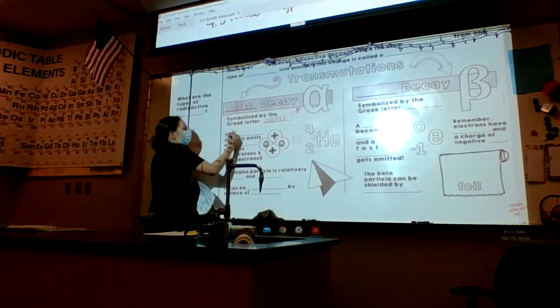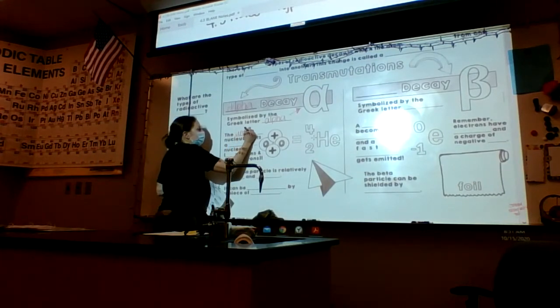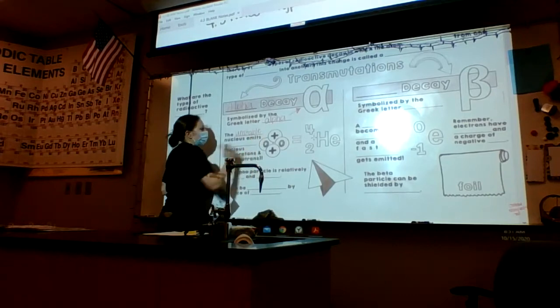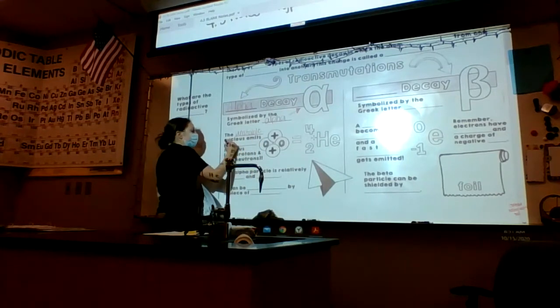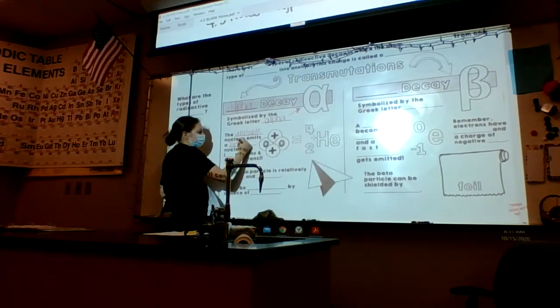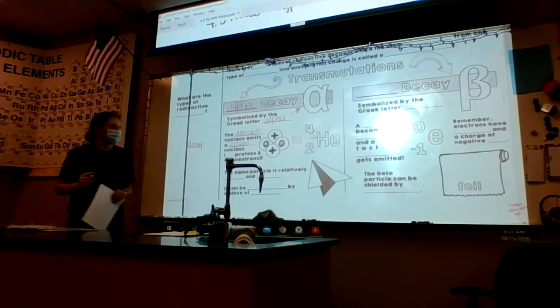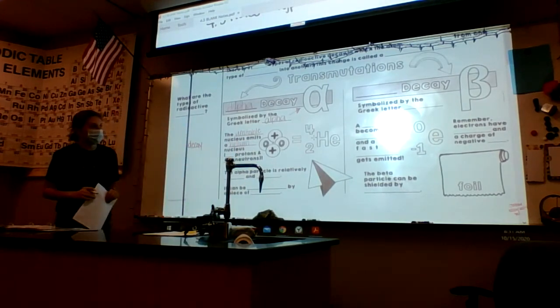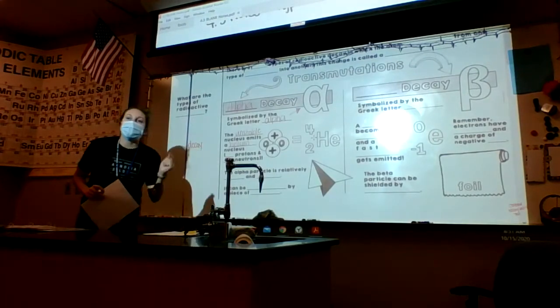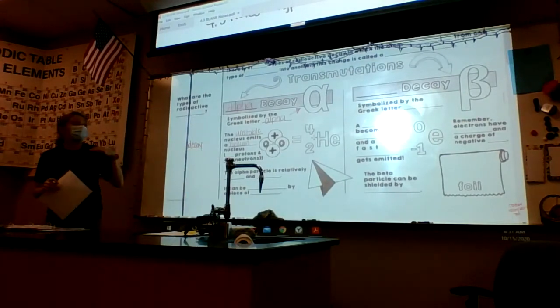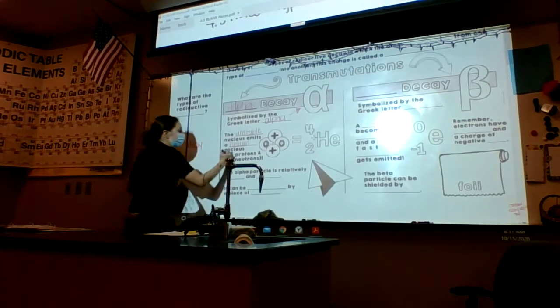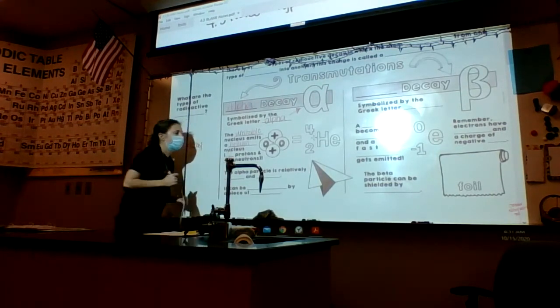In alpha decay, the unstable nucleus is going to emit a helium nucleus. So what you need to remember about alpha decay is that it resembles a helium nucleus. It's going to have 2 protons and 2 neutrons.